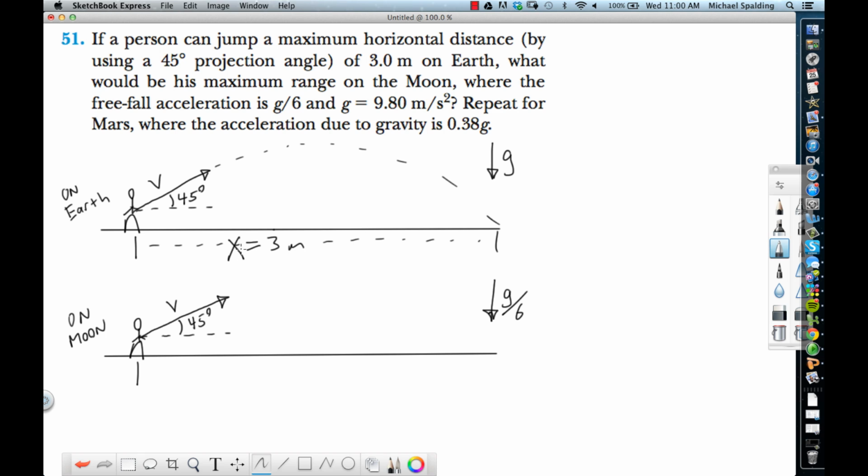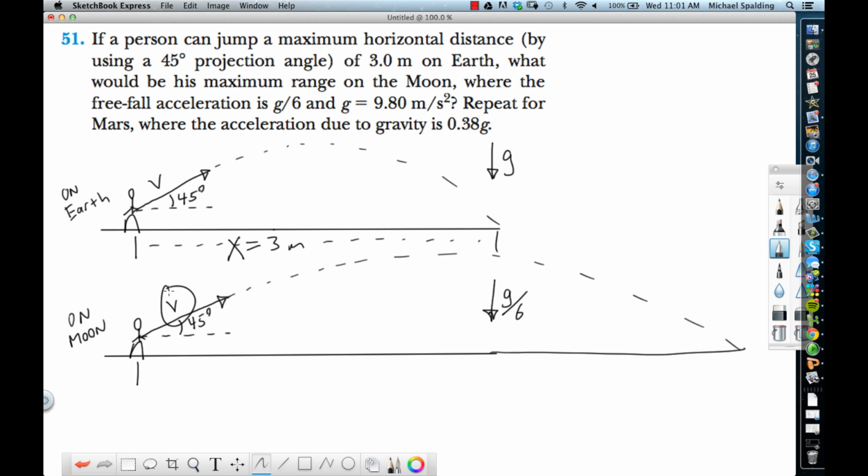Now, what do they say here? What would be this person's maximum range on the moon where gravity is 1/6 of what it is on the Earth? So on the Earth, gravity is g. On the moon, gravity is g over 6. So with this info, we can figure out how far the person's jump would take him on the moon. Even if you never took a physics class, you could probably guess that on the moon, if this person did the exact same jump, he's going to go farther, right? Now, what's the reason he's going to go farther?